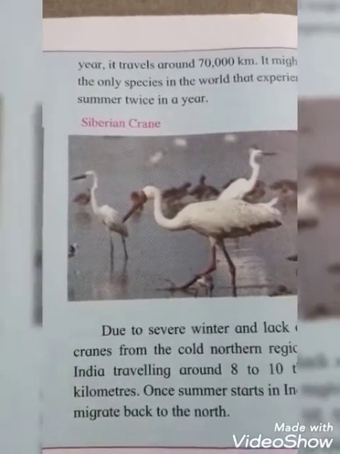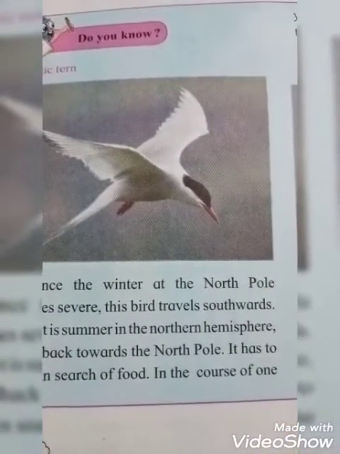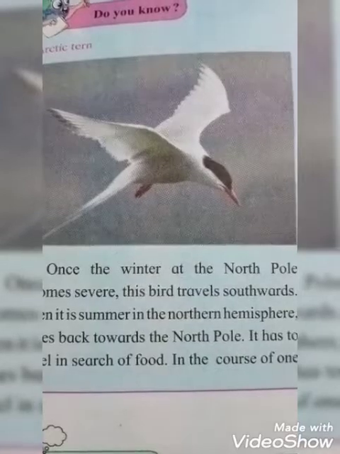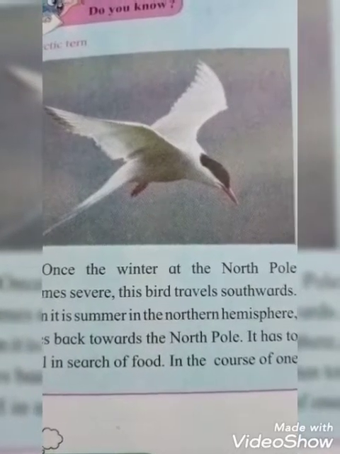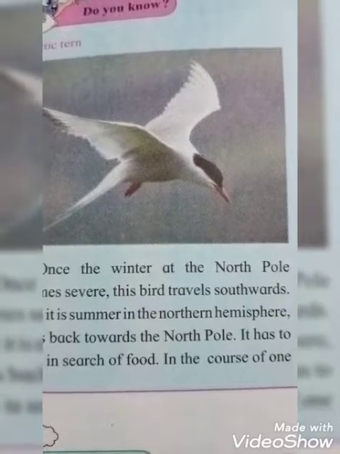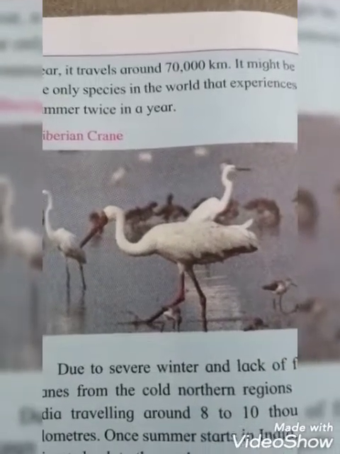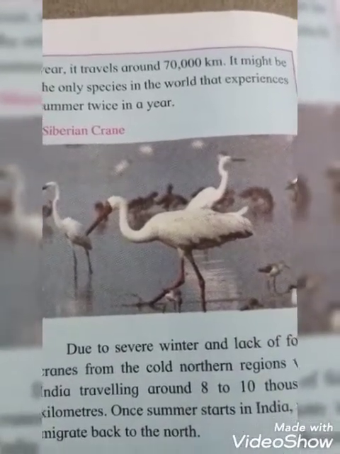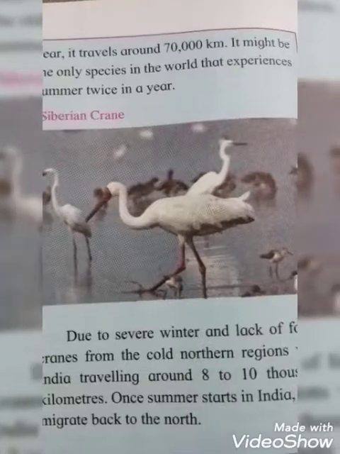That means, students, when there are very cold climates in the North Pole, these birds travel southwards, and when summer season starts again in the North Pole, they come back. Why are they traveling, students? Why do they migrate? Because in search of food. Okay, students, and it travels around 70,000 kilometers. It might be the only species in the world that experiences summer twice in a year.